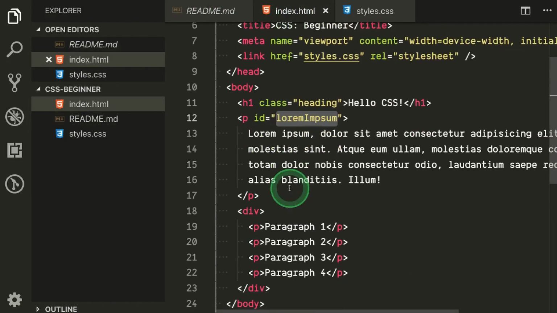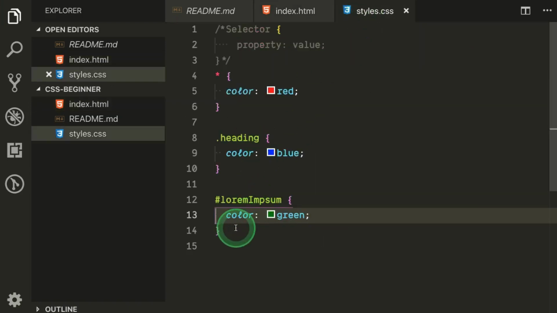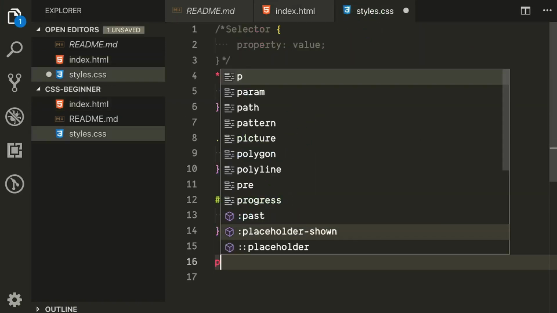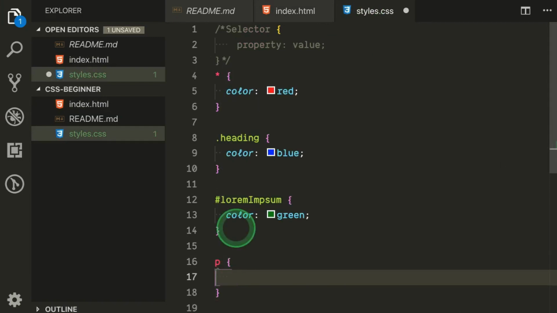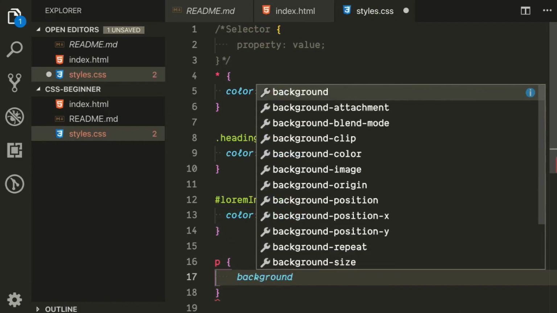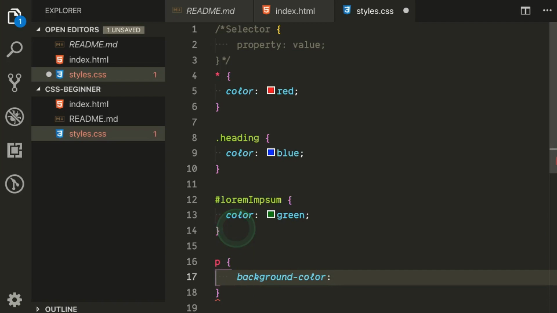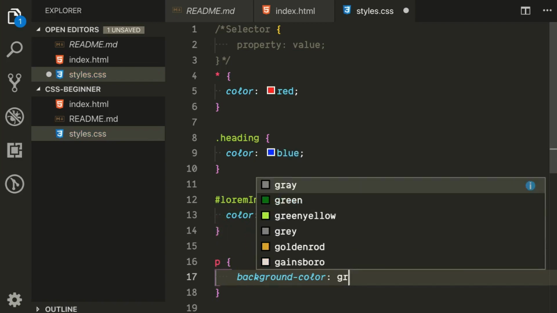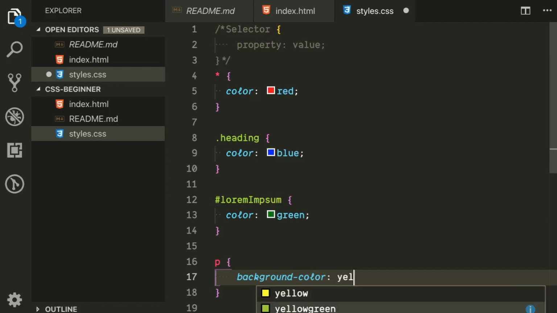So in HTML, all these tags that you see here, it's actually the element, like body element, h1 element, p element, div element. Okay, so if we define something, for example, for paragraph, I define background color, something like green or yellow green.